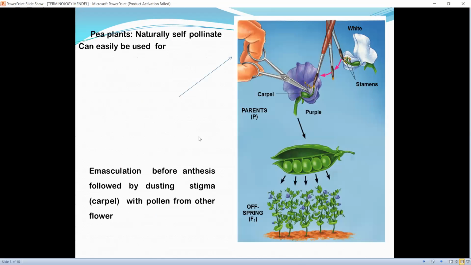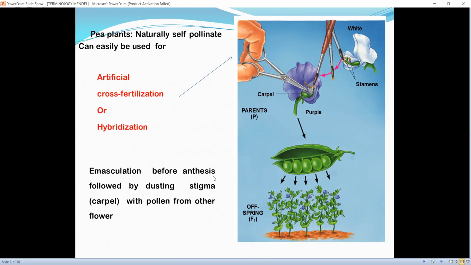Now this slide shows the process of hybridization. Pea plants or Pisum sativum are naturally self-pollinating plants and so can be easily used for artificial cross fertilization or hybridization. In this, emasculation is a process which is removal of male reproductive parts.